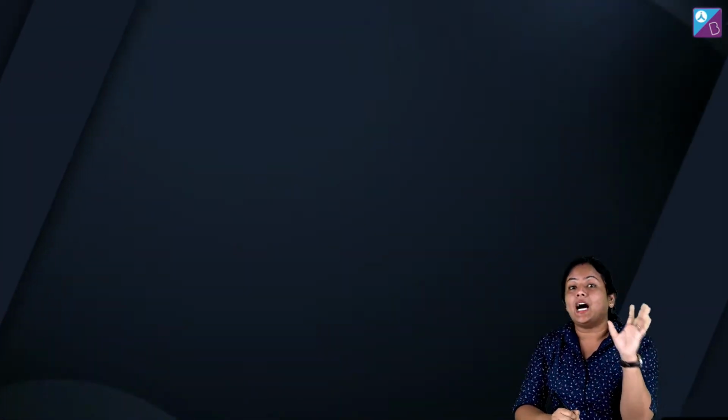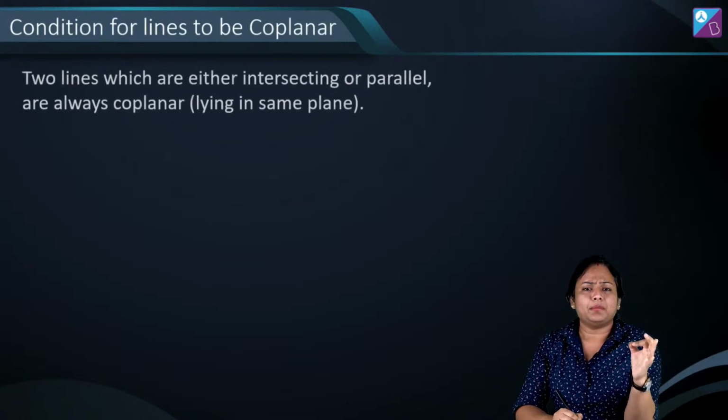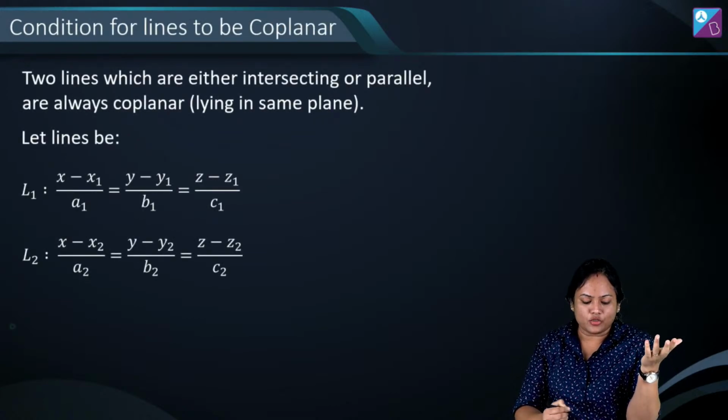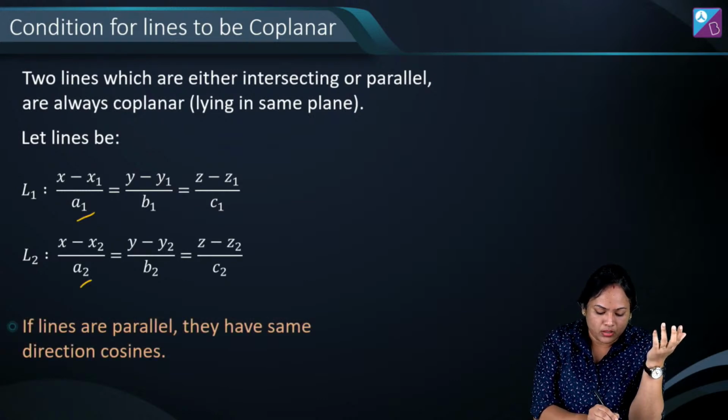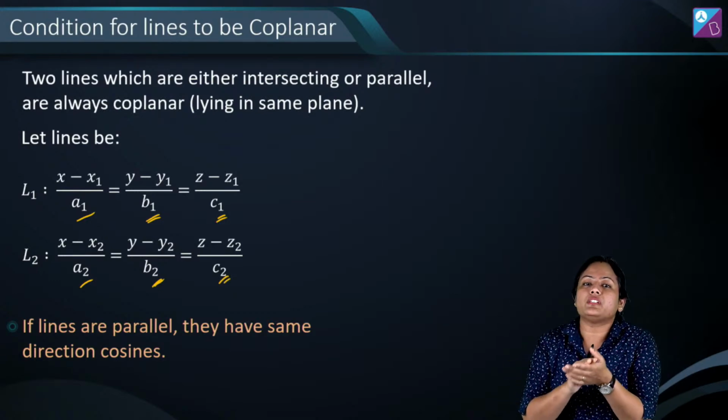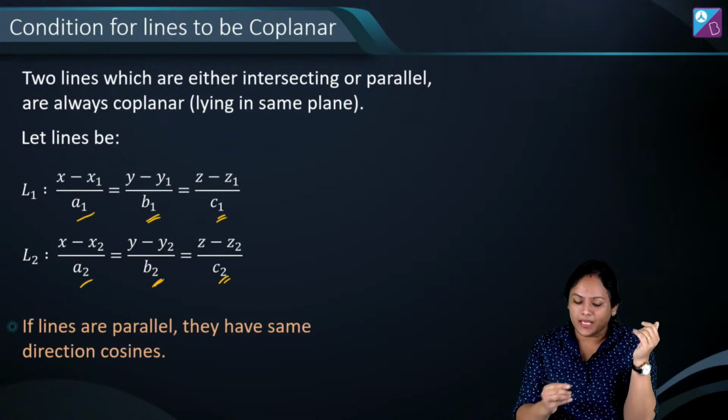So if the lines are parallel, वो हम directly देख के बता सकते हैं equation of line से कि उनका direction ratio जो होगा that has to be same. मतलब A1 A2 दोनों बराबर होंगे, B1 B2 बराबर होंगे, C1 C2 बराबर होंगे, या फिर उनका ratio बराबर होगा. And if the lines are parallel, obviously they are coplanar. ठीक है?